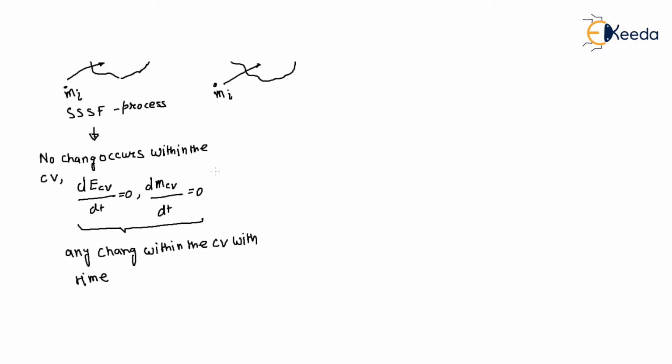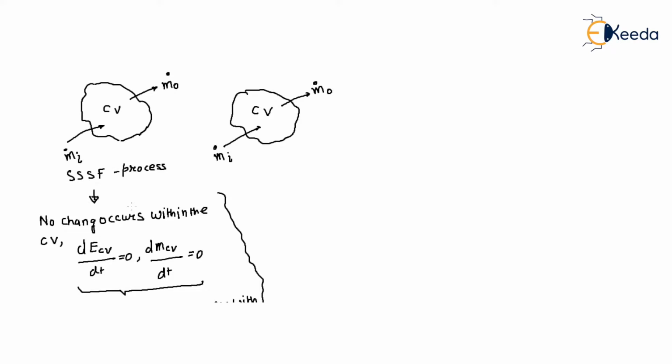It is a very simplified case, but there are many processes that involve changes within the control volume with time. That means the properties of a control volume will change with respect to time.